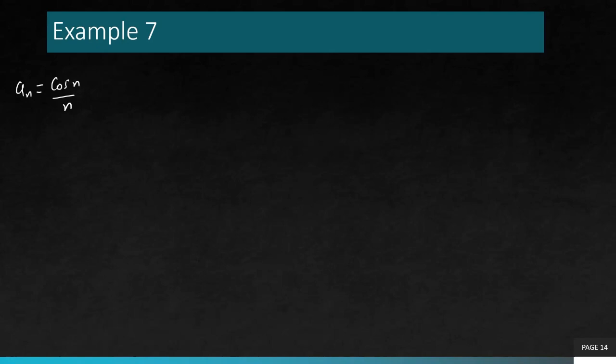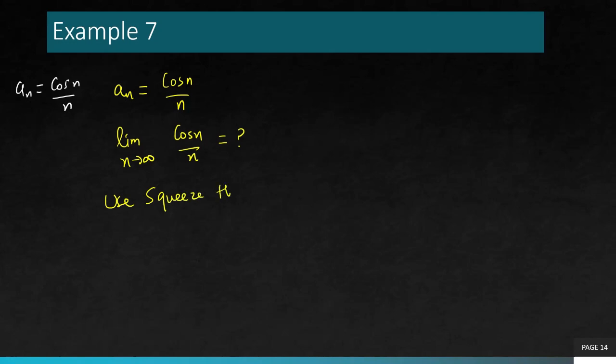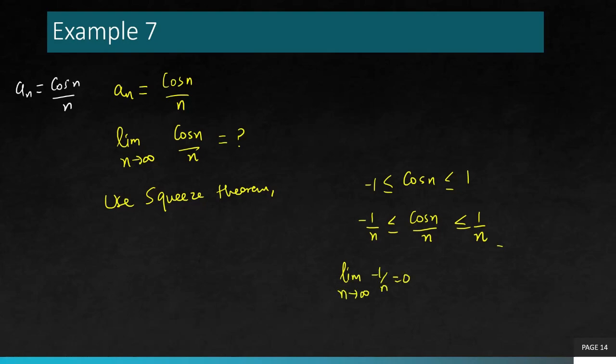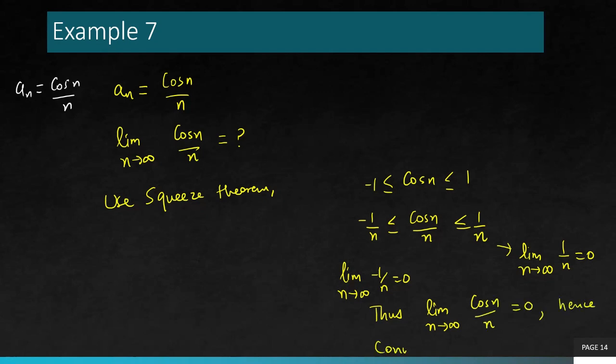Example number 7. Okay, so here we bring a trigonometric function, cos n divided by n. Now we want to, of course, compute the limit as n goes to infinity of cos n over n. So it's not easy to compute. If you recall the squeeze theorem or sandwich principle, we can use that here. Cos n lies between -1 and 1, dividing by n, and then computing the limits of the extreme functions, both of them are going to 0. Thus, by the squeeze principle, the middle function also goes to 0. Hence, it is a convergent sequence.